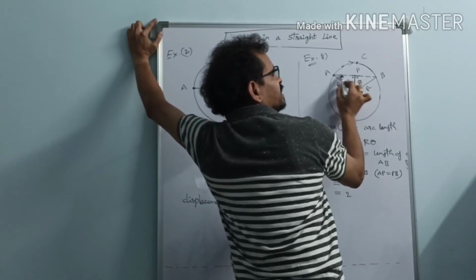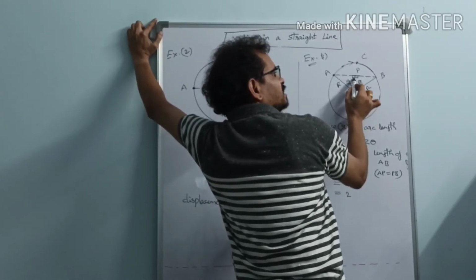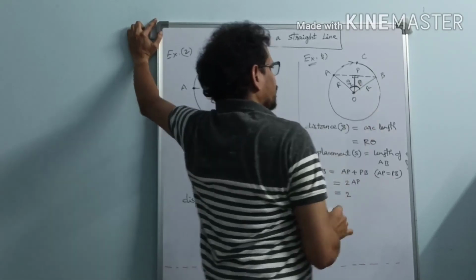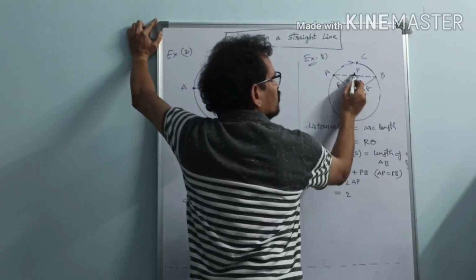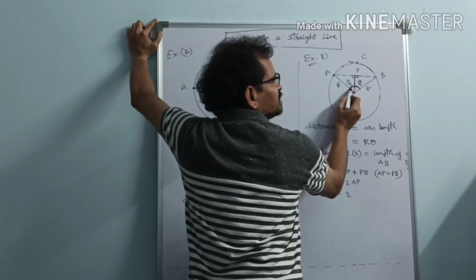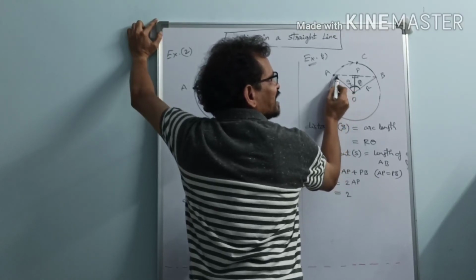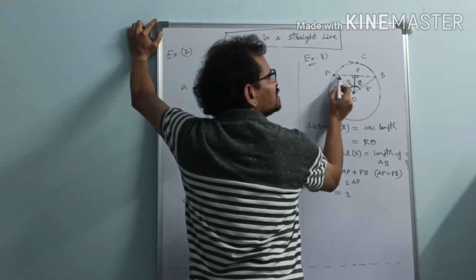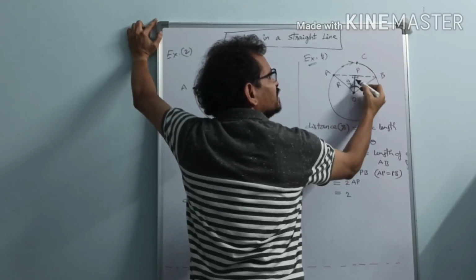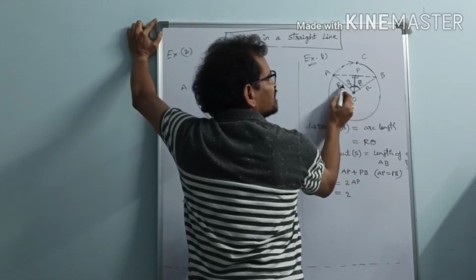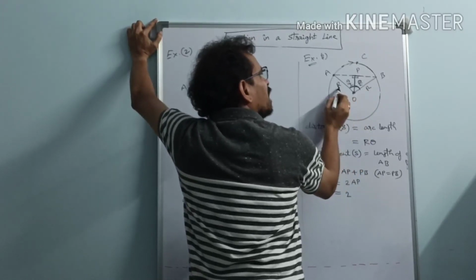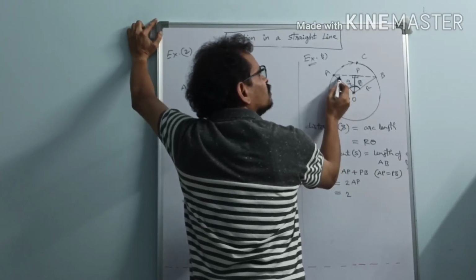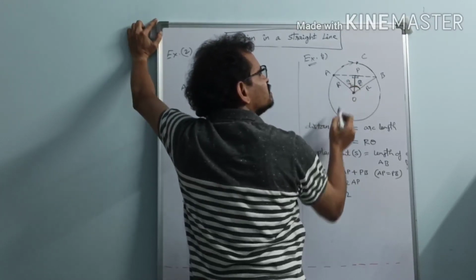In this triangle AOP, considering this angle theta by 2, the side opposite to this angle is the opposite side and the other side is the adjacent side. This is the hypotenuse.